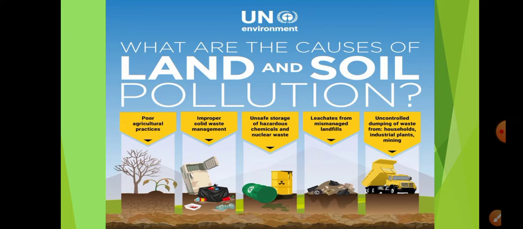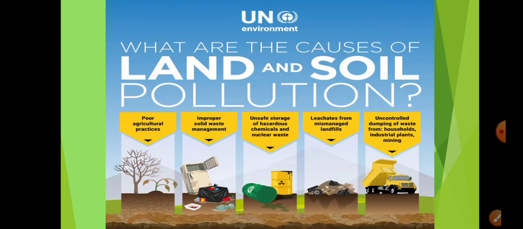Or also the medical waste we are having. So these, if not stored properly, or not disposed properly, can lead to soil pollution. Nearby the hospitals also, when we go, we see that the medical waste is thrown here and there. The syringes are lying here and there.